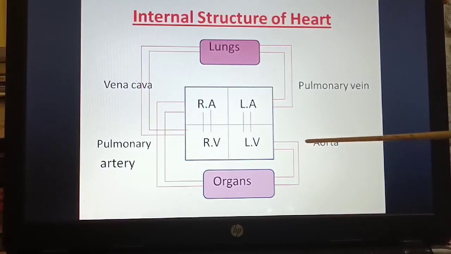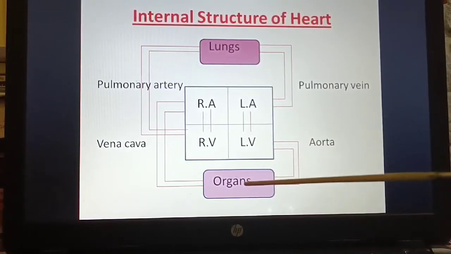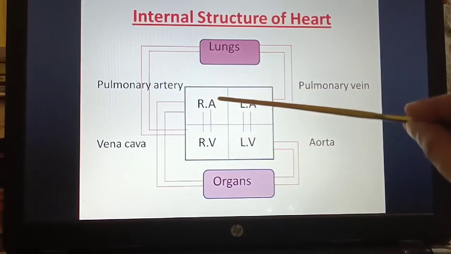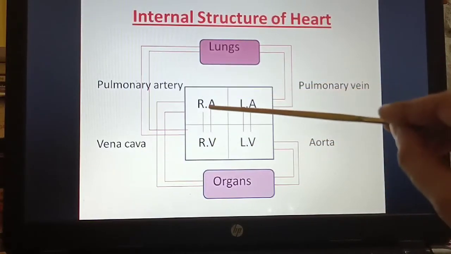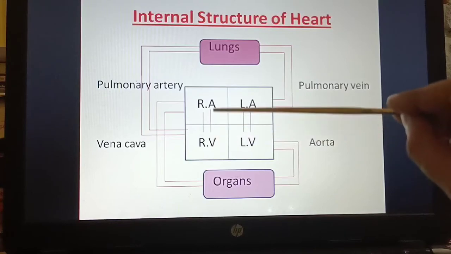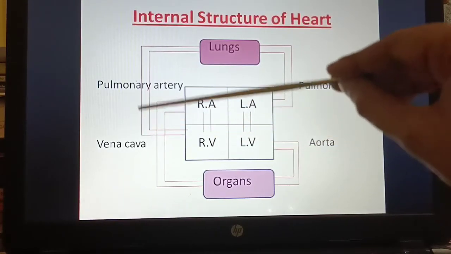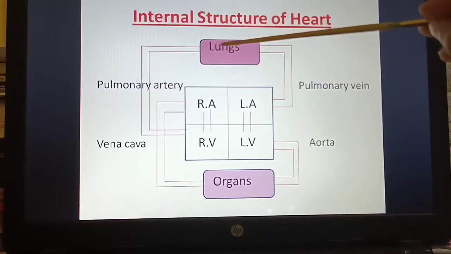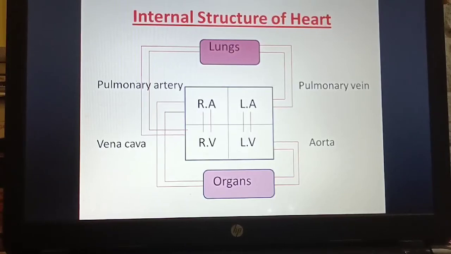Now similarly, from the organs, if the blood has to move to the right atrium, the gate is the vena cava. From the right atrium to the right ventricle, it is the tricuspid valve. And from the right ventricle again to the lungs, the gateway is called the pulmonary artery.